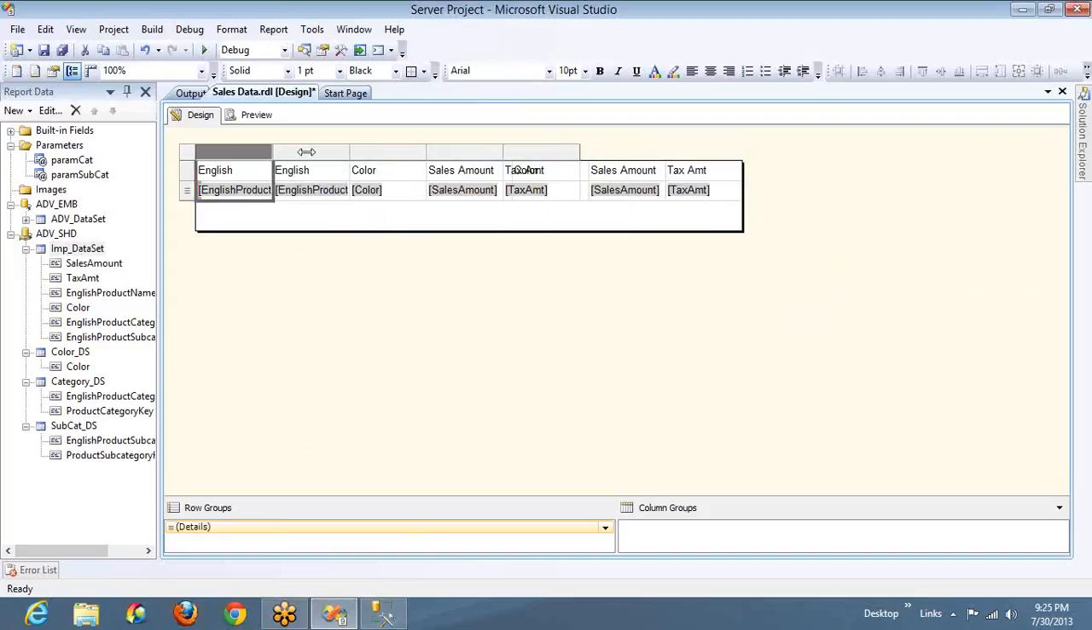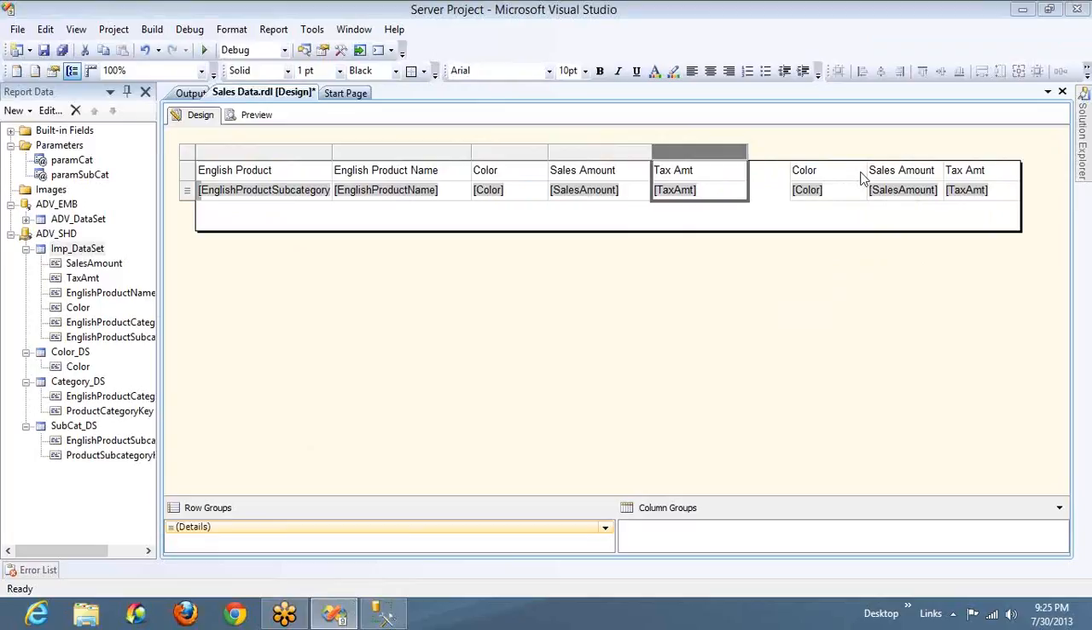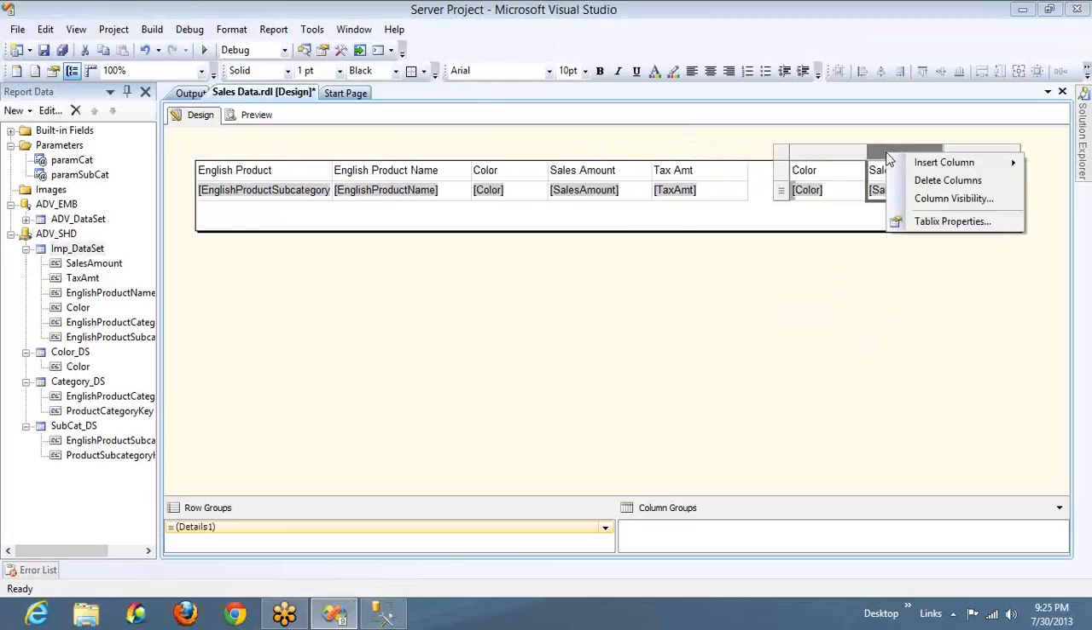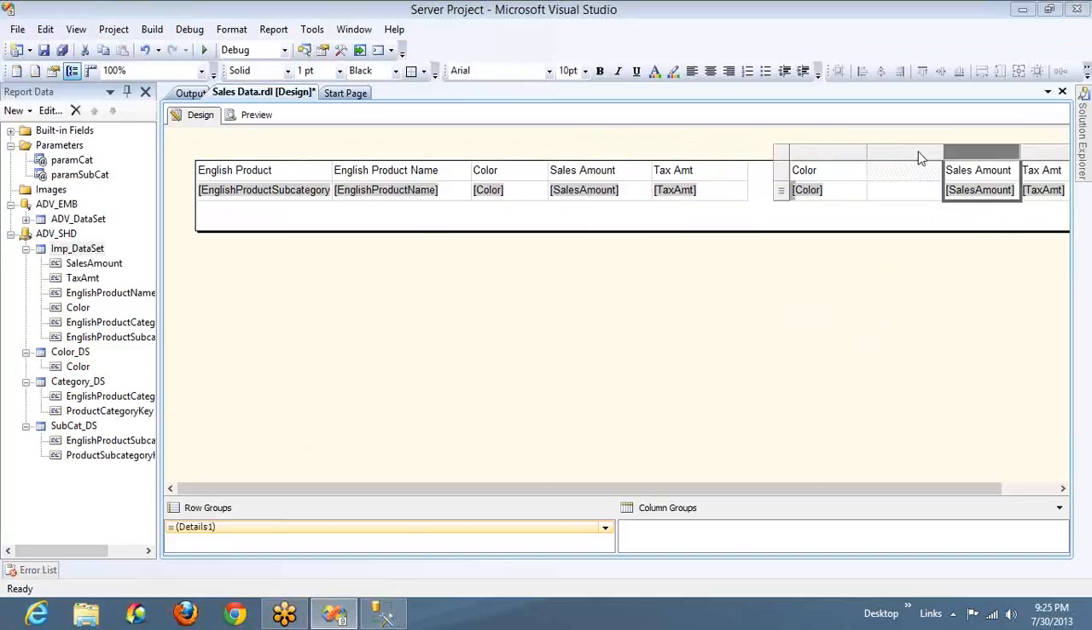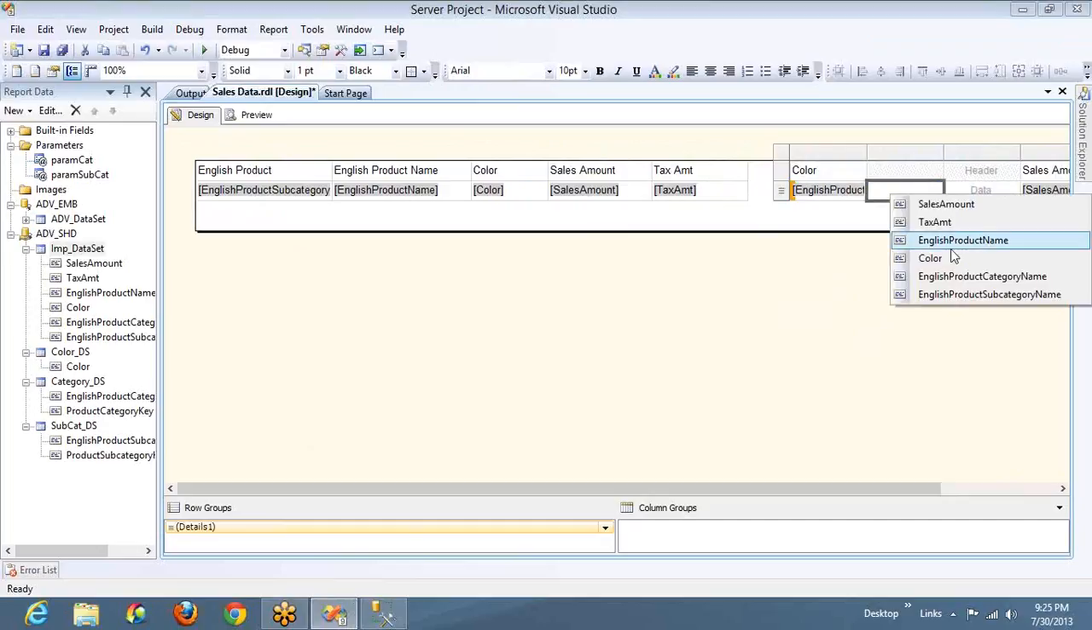Okay. Now if you see, this one has English product subcategory, product name. Let me move this table a little bit to the right. And I have color, sales amount, and tax amount. And the other table, if you observe, I have color. Let me add the same 2 columns here also. Left and left. I'm having subcategory, product, color and so on.